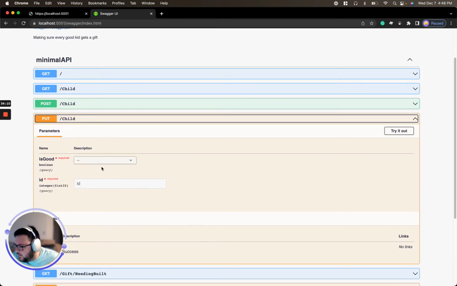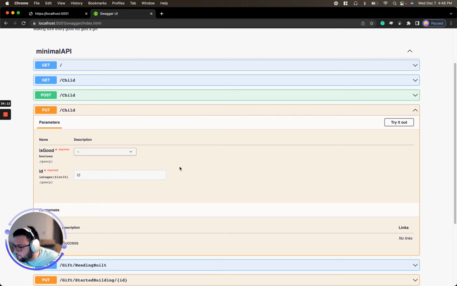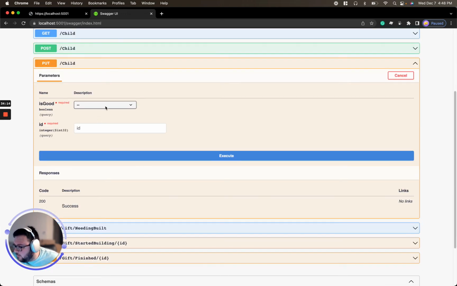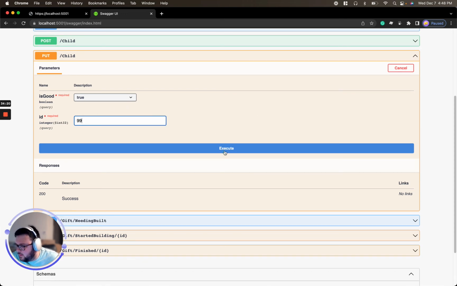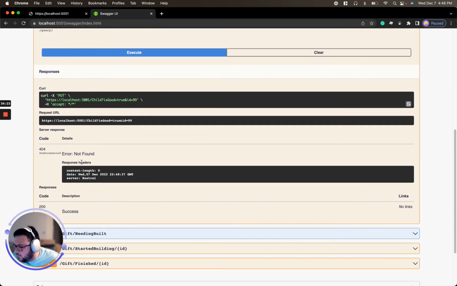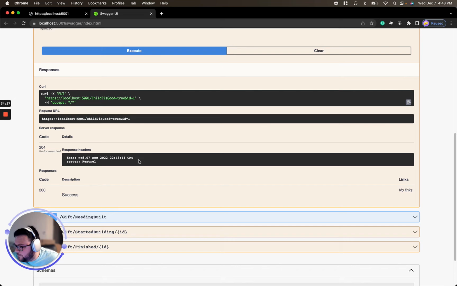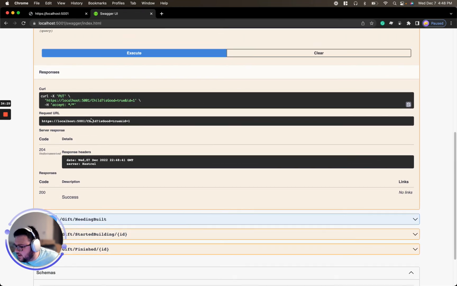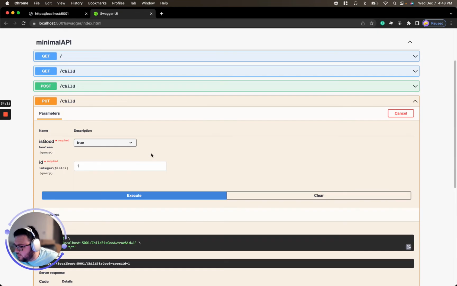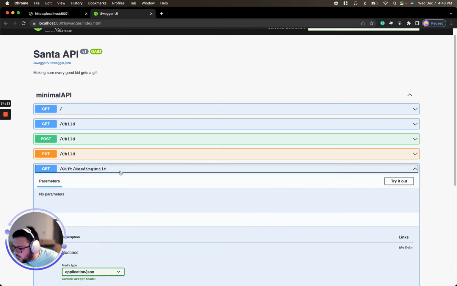So what we're going to want to do is try it out. We're going to set is good to true. It's going to be for ID, well, let's just, for the sake of this, to prove the other case works, true for 99. We got back a 404 because that child doesn't exist. But if we set it to true, that child is good. Do it again. The child is definitely marked as super good.